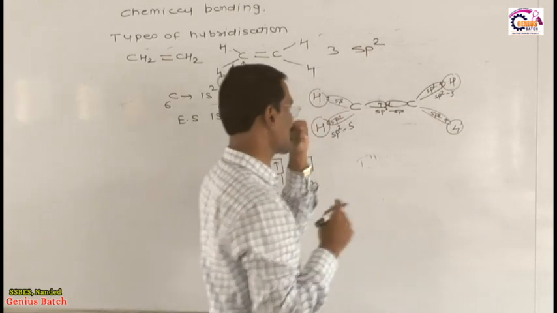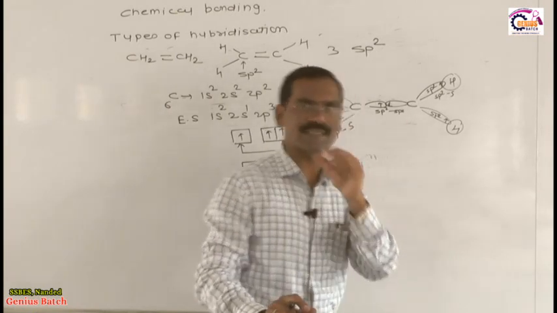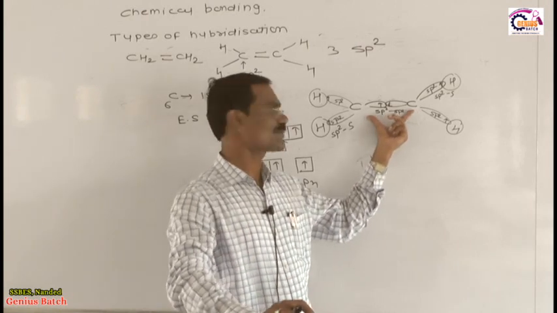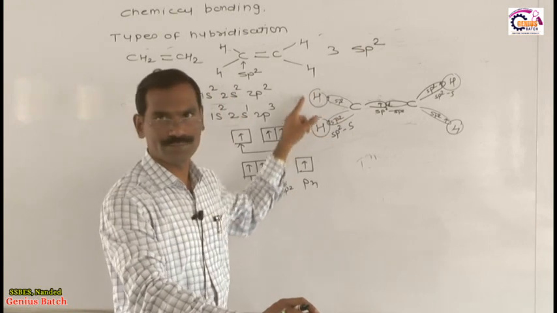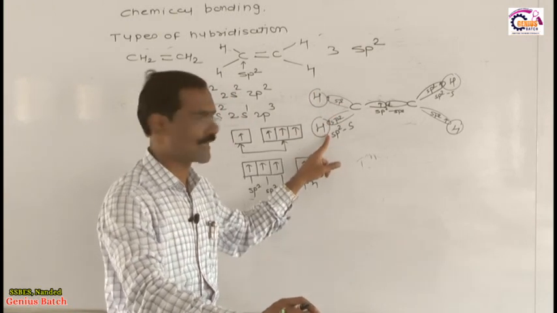You know all, it means that each carbon forms 3 sigma bonds by using 3 sp2 hybrid orbitals: 1 sigma bond between the 2 carbon atoms, which is sp2-sp2 overlapping, and the remaining 2 sigma bonds with 2 different hydrogen atoms, which are sp2-s overlapping.